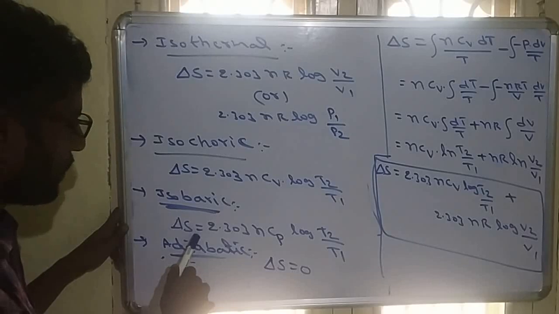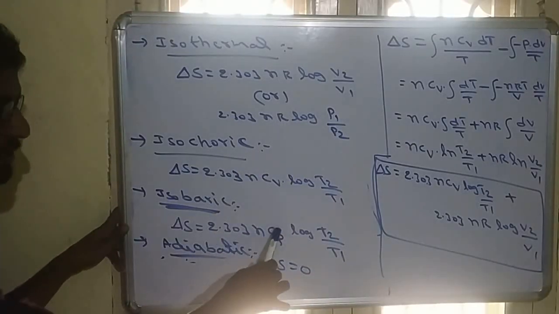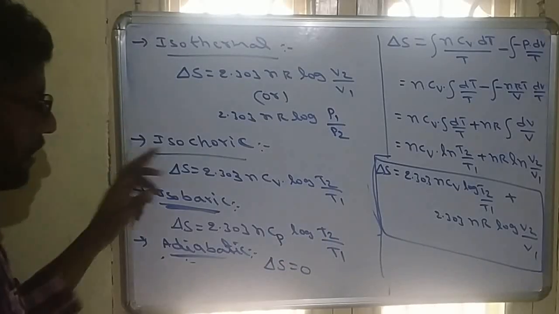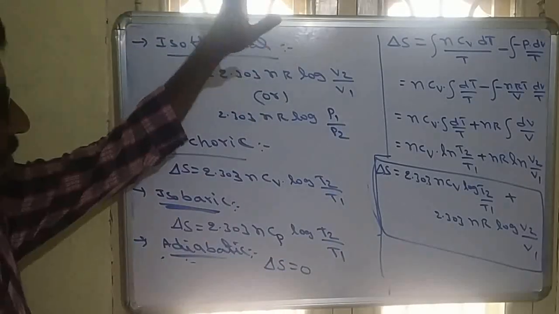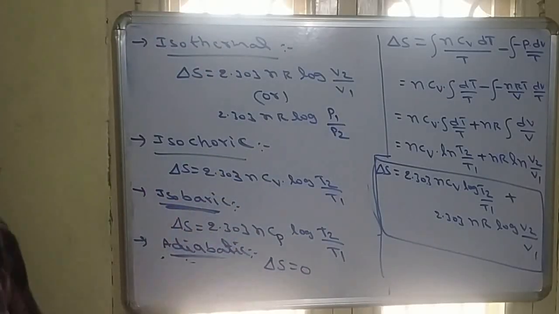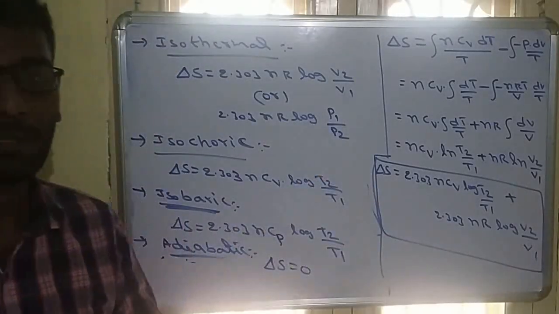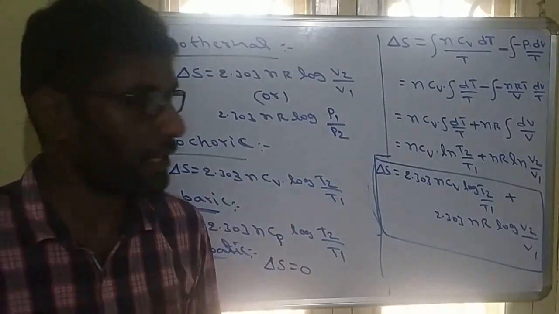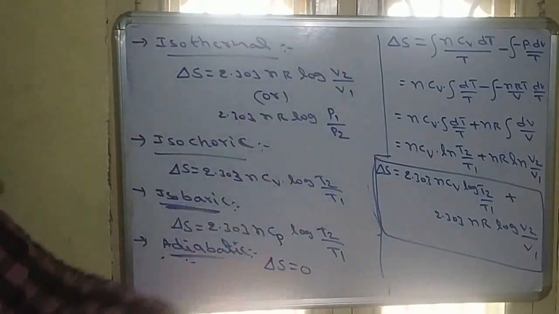In isobaric process, based on temperature, 2.303 mCp into log T2 by T1. Isochoric, Cv values they will give. Isothermal process, based on the pressure or volume, whatever they are giving. So these four formulas are entropy change formulas for different processes. The direct formula is delta S equals Q by T, already given in the last class. Based on that, we derive these formulas for different processes.